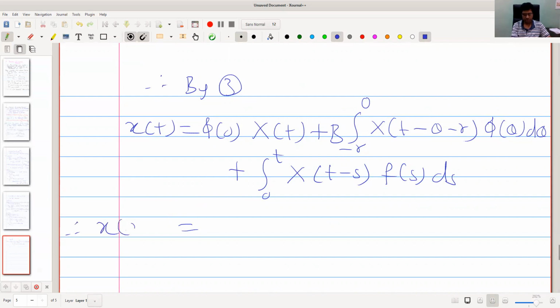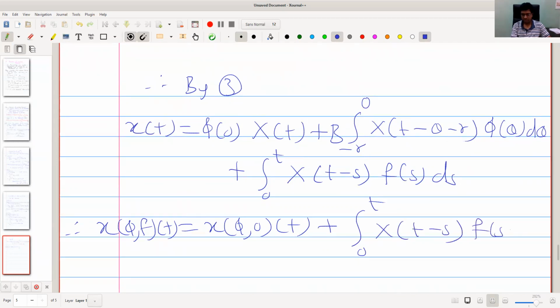Therefore, x of phi f of t equals x of phi 0 t, the first two terms, plus the integral from 0 to t of X of t minus s f of s ds.